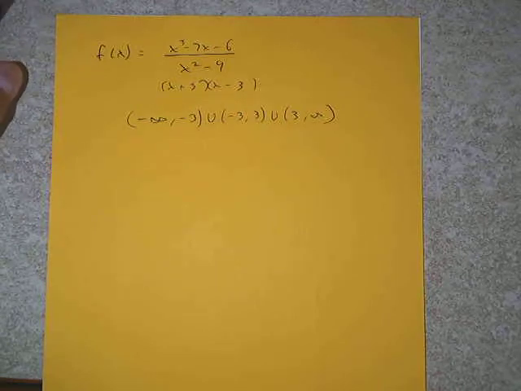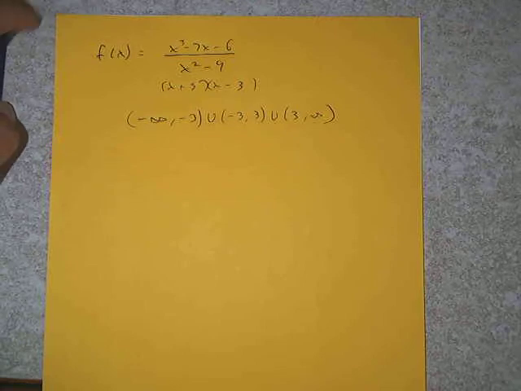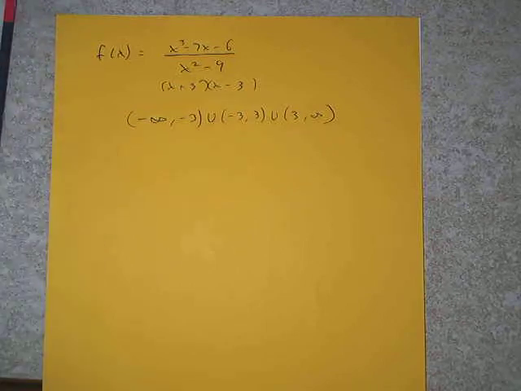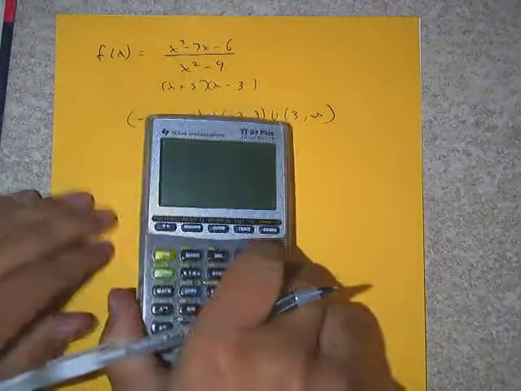To list the domain of this function would look like that. Again, keep in mind it's parentheses around the 3 and negative 3, because if we use brackets that would include those. We don't want them included in the domain here. So ultimately that gives us the whole line, negative infinity to infinity, except for negative 3 and positive 3. So that would be our factorization and our domain.